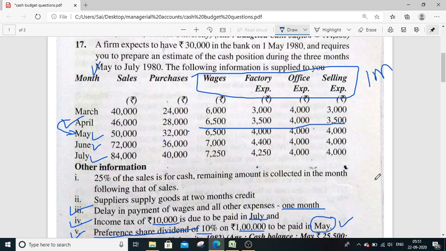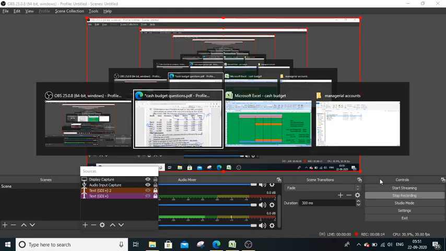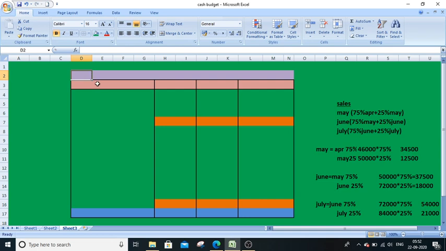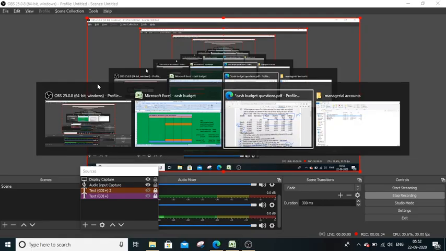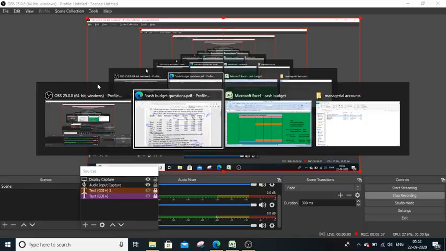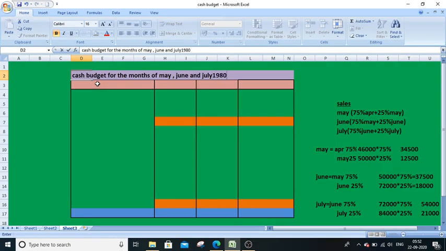So here in this way we are going to prepare this. Let us go and see the pro forma. This is your pro forma for cash budget. So cash budget for the months of May, June and July, and the year is 1980. This is particulars. So we are preparing for May, June, July.